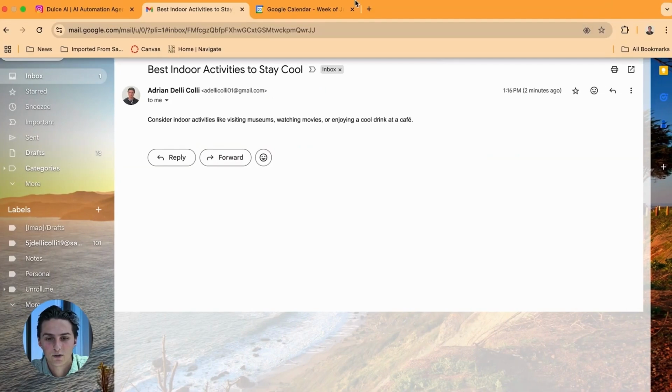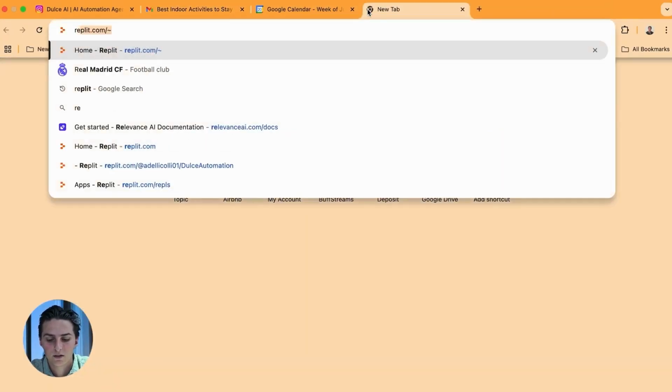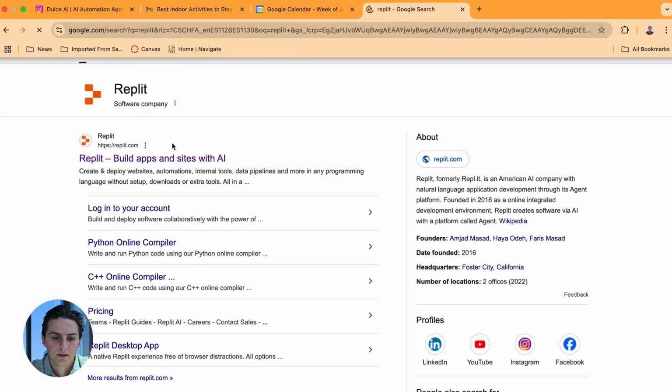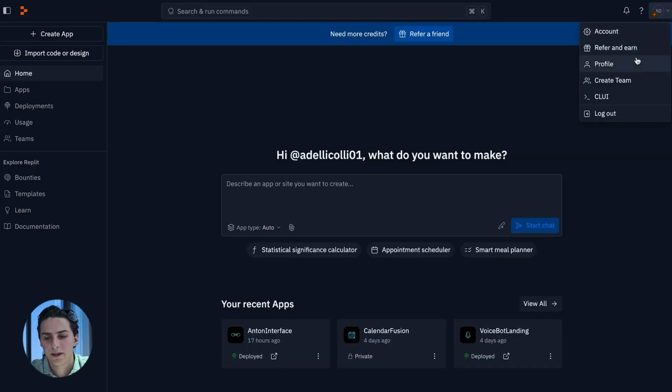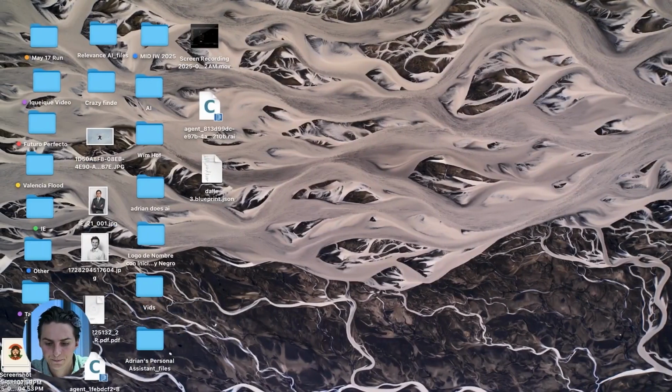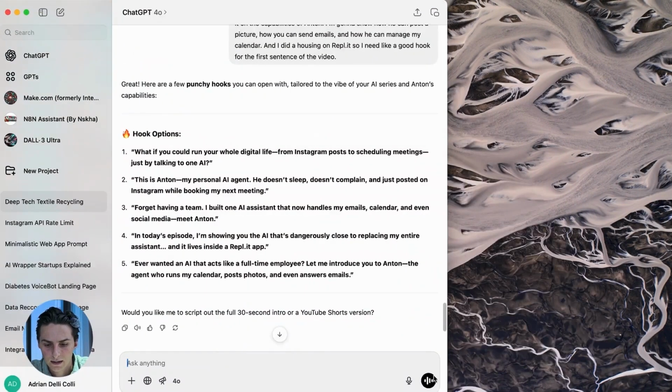Open your computer and go to a new website called Replit. Okay. Click on Replit and sign in. If you don't have an account, make one. Now, go to ChatGPT and make a new chat.